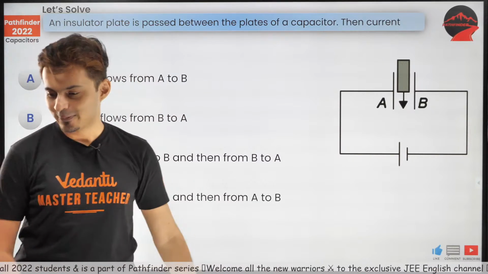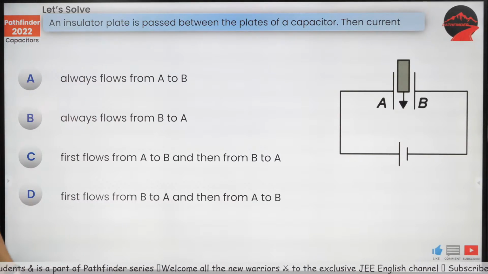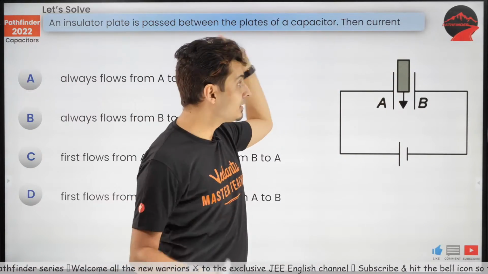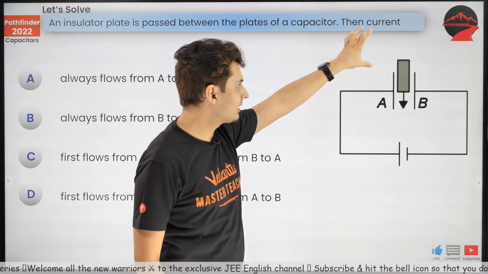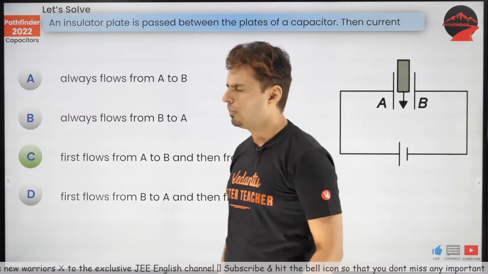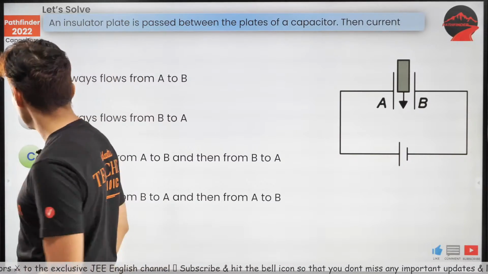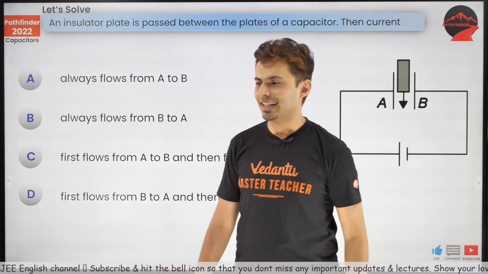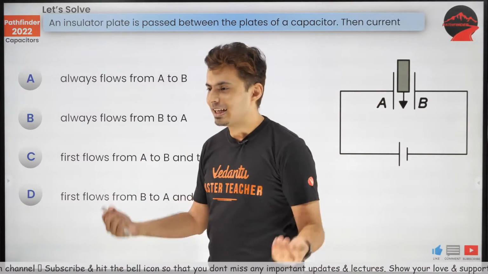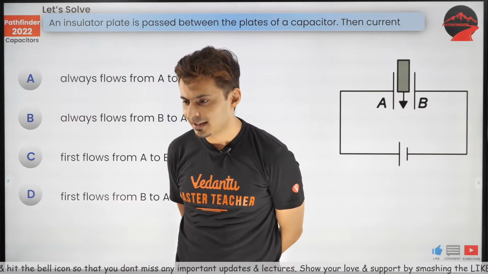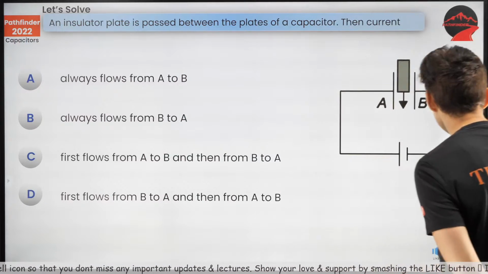Right, let's get going to this question. There is a plate, that means a dielectric. An insulating plate is nothing but a dielectric. It's put here. So what do you think will happen to the direction of the current? An insulating plate is passed between the plates of a capacitor. Then the current will, think what is going to happen.